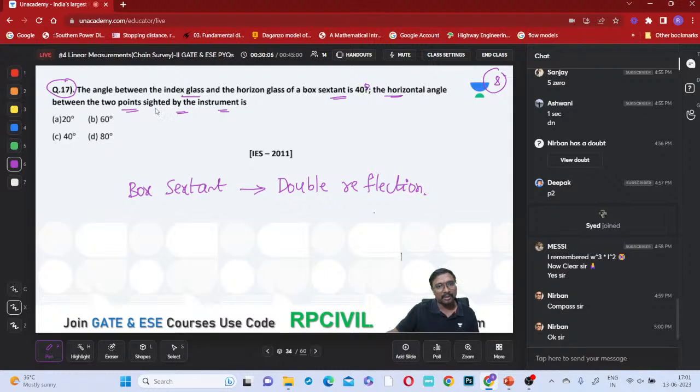Double reflection means 40 degrees will become 80 degrees. Theta will be changed to 2 theta, do you remember? So 40 degrees will become 80 degrees.